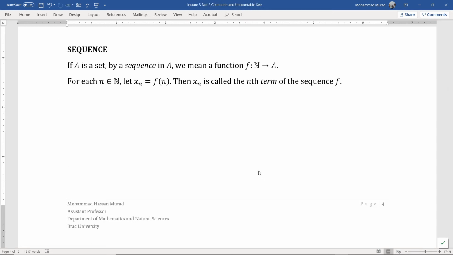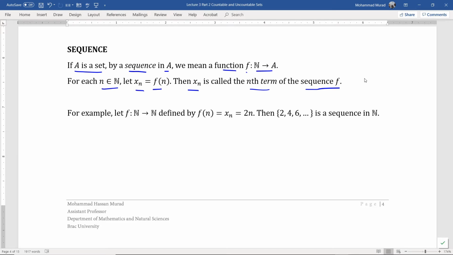Sequence. If A is a set, by a sequence in A, we mean a function f from the set of natural numbers to A. For each n in N, let x sub n equals f of n. Then x sub n is called the nth term of the sequence f.